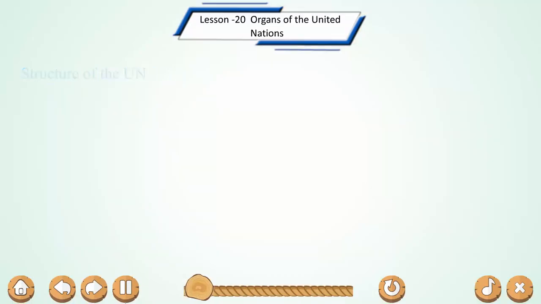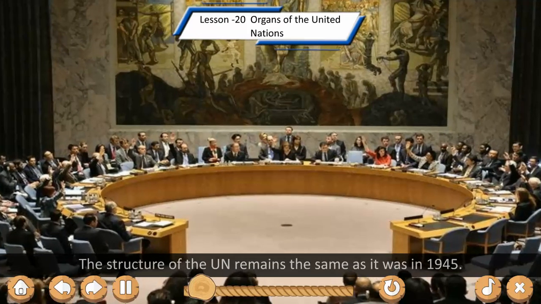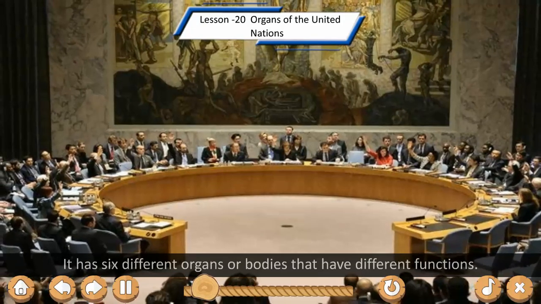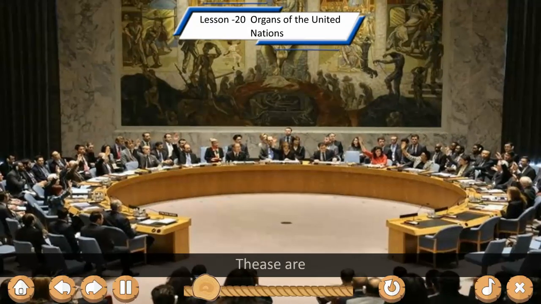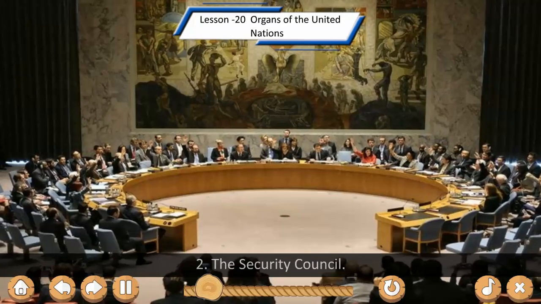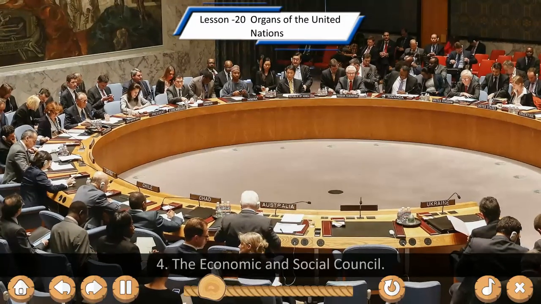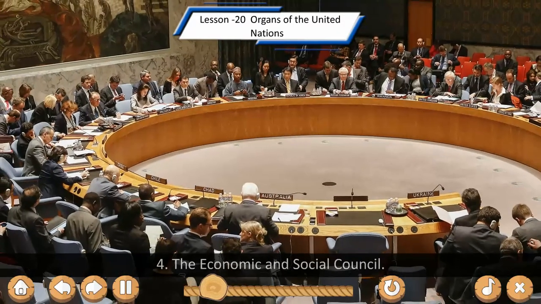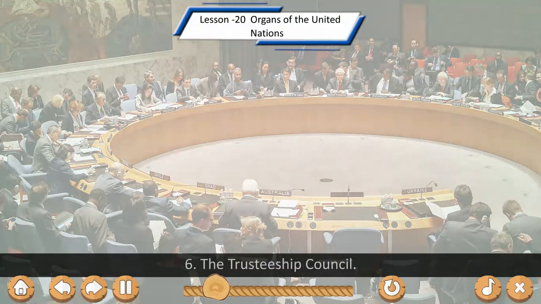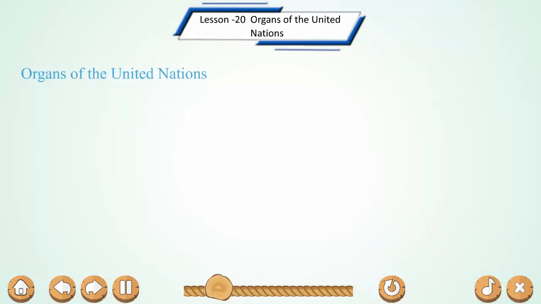Structure of the UN. The structure of the UN remains the same as it was in 1945. It has 6 different organs or bodies that have different functions. These are 1. The General Assembly, 2. The Security Council, 3. The Secretariat, 4. The Economic and Social Council, 5. The International Court of Justice, 6. The Trusteeship Council.